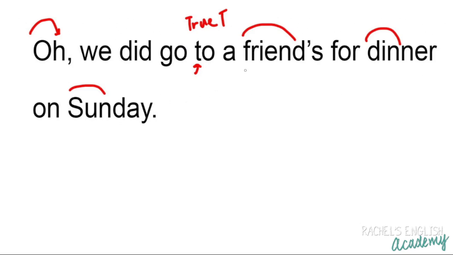So this is where all the content is: friends, dinner, Sunday. If those were the only three words he said, you would get the idea of what he was saying. That's why they're called content words. We did go to a friend's for dinner on Sunday. For dinner. The word for is reduced. For, a function word, said very quickly. For dinner on Sunday. All of these words are connected with no break.